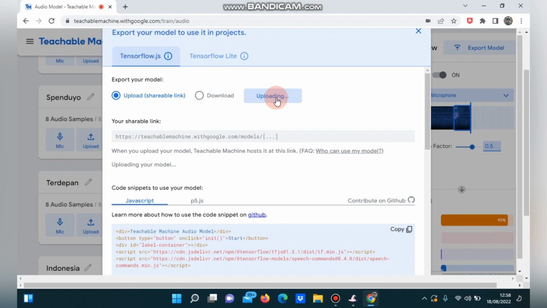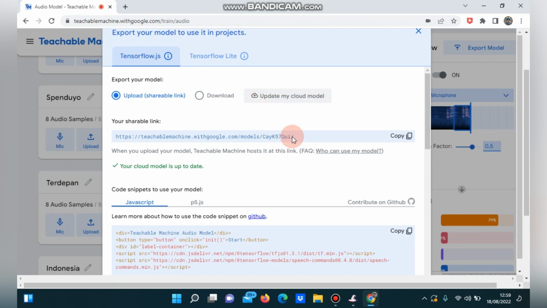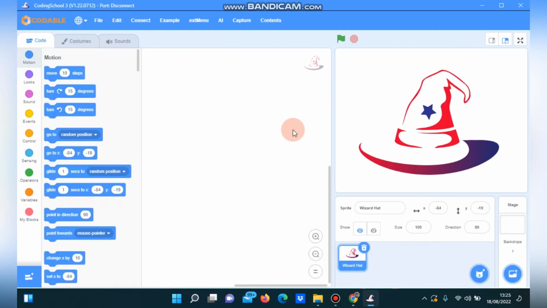We need some minutes, 1 or 2 or 3 minutes, depending on the internet access. Okay, after the uploading is finished, we click copy. Okay, next step, we make a code to make the sound in CodingSchool 3.